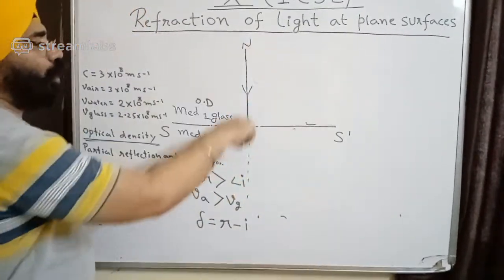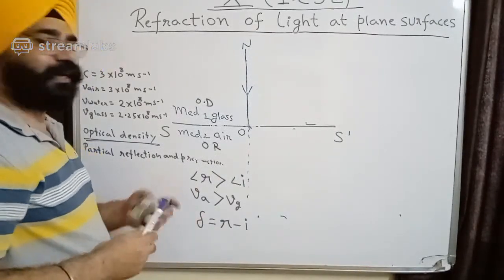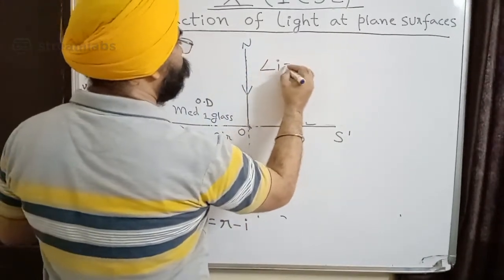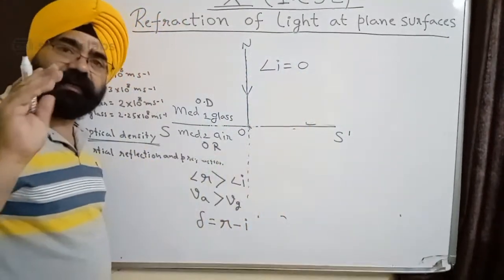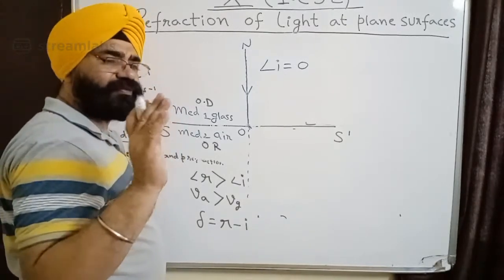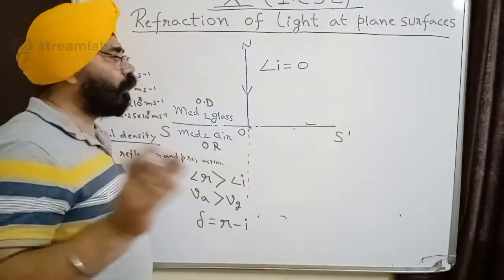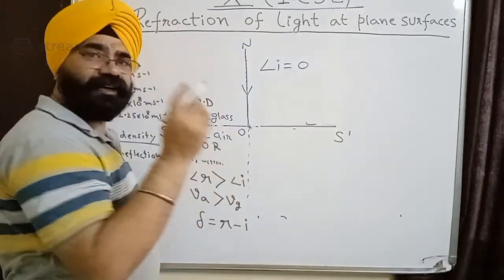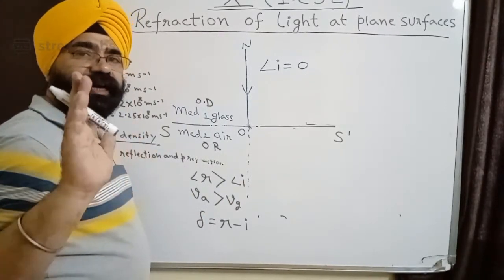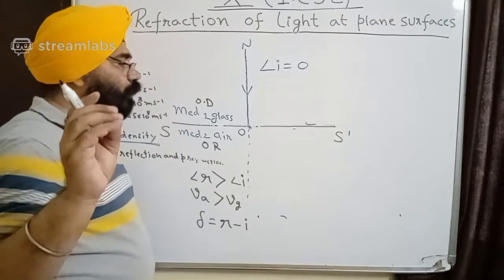So here also the normal, and on top of that I have the incident ray. So the angle of incidence is equal to 0 degrees. Most children write it 90 degrees. Don't write it 90 degrees. If somebody asks you what is the angle of incidence and you write 90 degree, it goes wrong. This ray is incident normally to the surface.